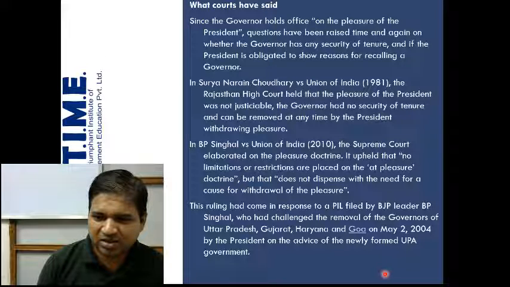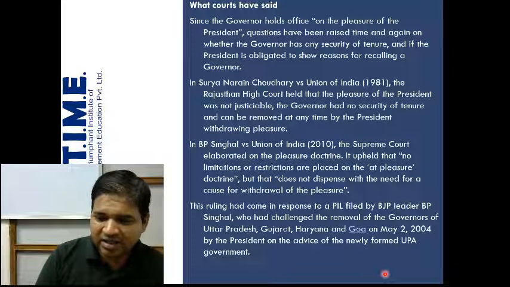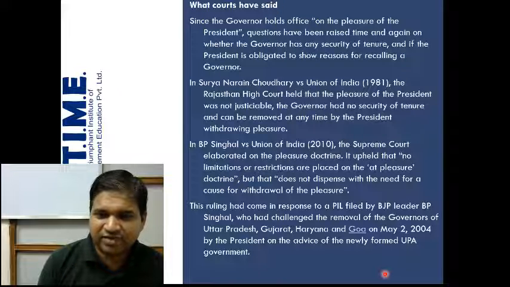Suppose the government is for 5 years and the governor has been appointed, so his term is of 5 years. Will he stay for the 5 years? Does he have that security of tenure? And if the president is withdrawing the pleasure, is the president obligated to show reasons for recalling a governor? Does he have to give any explanation? Does he have to say why he is revoking him as a governor?